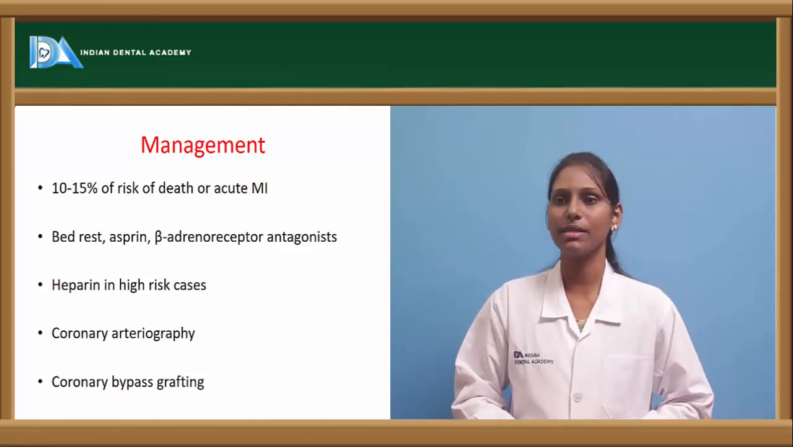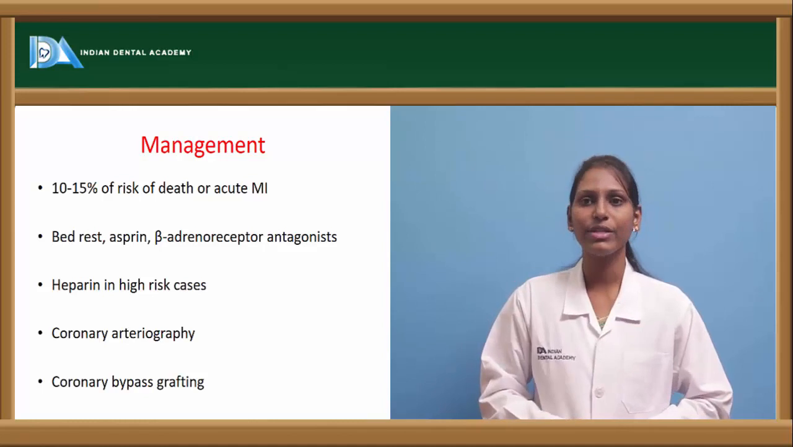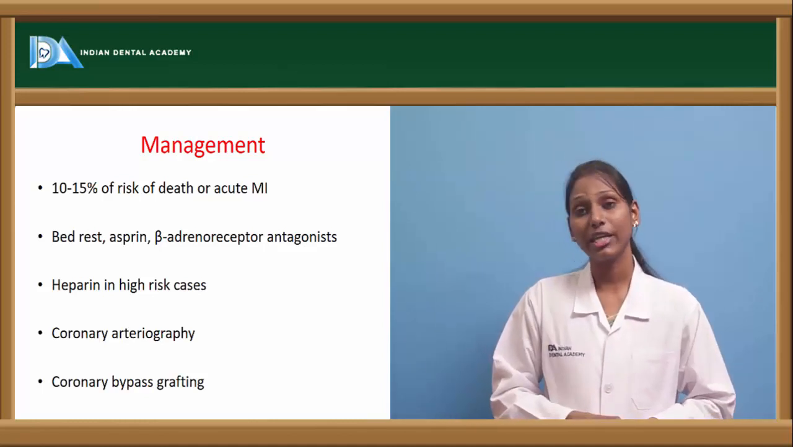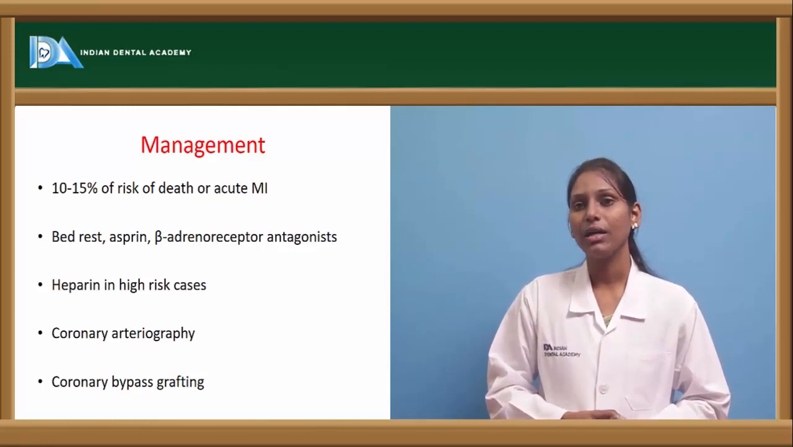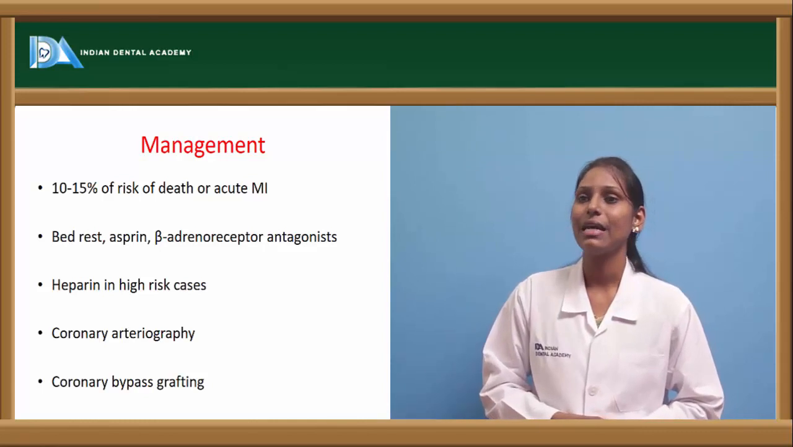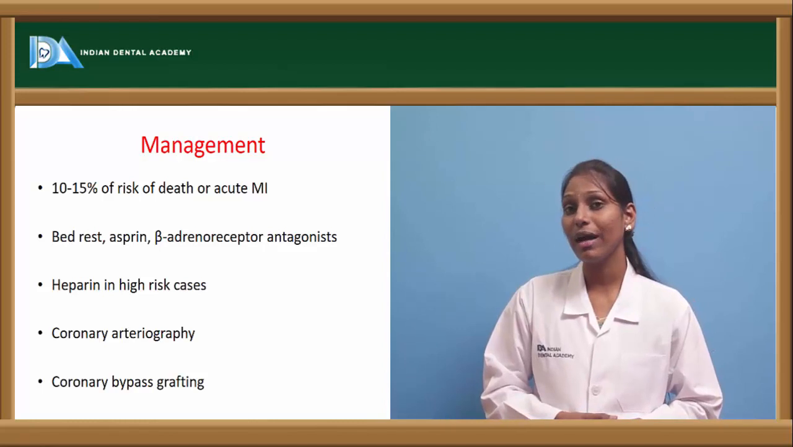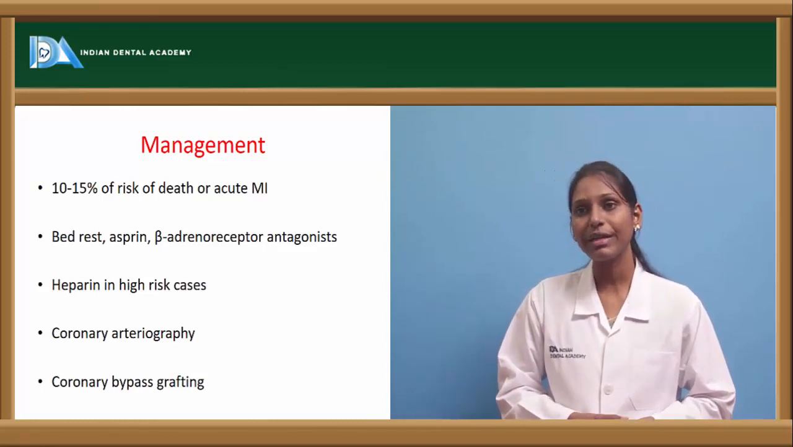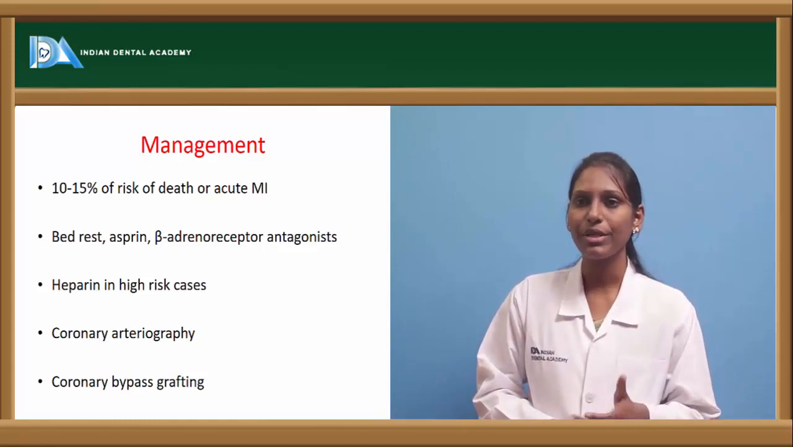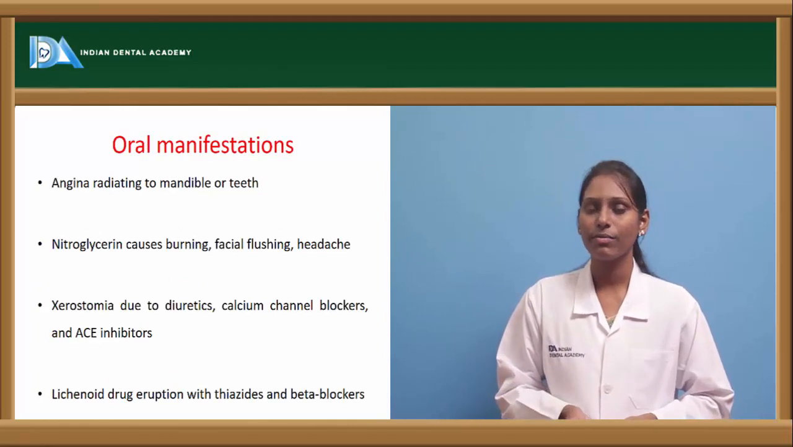Coming to the management, it is similar to that of stable angina, where in this condition there is a 10 to 15% risk of death or acute MI. Hence, the treatment of unstable angina must not be neglected. Bed rest, aspirin, and beta adrenoreceptor antagonists have to be given. Heparin has to be given in high risk cases to prevent any thrombus formation, and coronary arteriography and coronary bypass grafting will also be helpful.